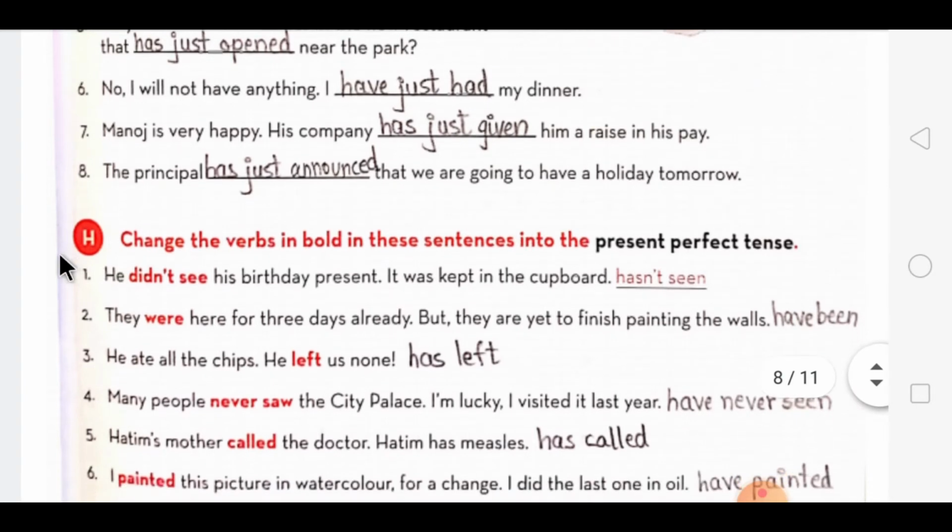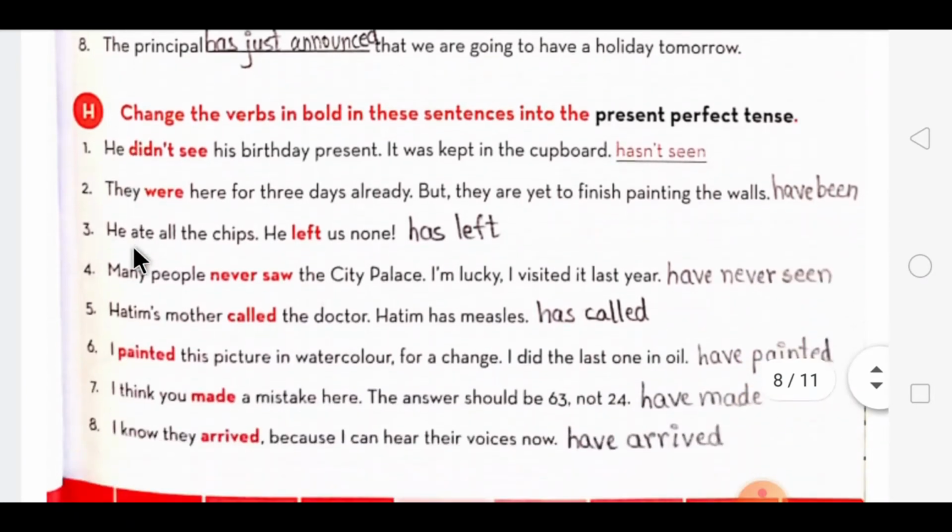Now dear students, the next exercise is you have to change the verbs in bold in these sentences into the present perfect tense. Now here you can see there are some bold words that you have to change to present perfect tense. Means after the sentence the space is there, there you have to write the V3 form with the V3 form has, have plus V3 form over here.